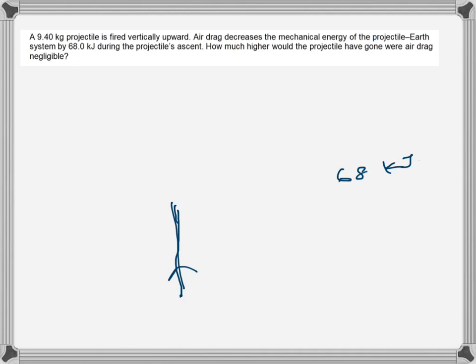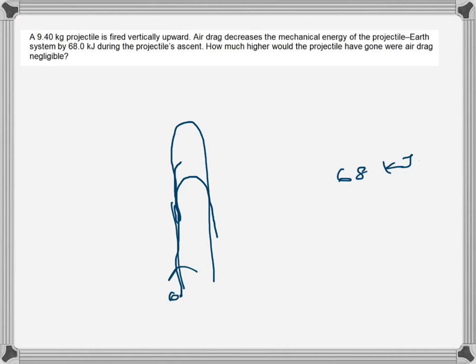How much higher would the projectile have gone if air drag was negligible? So it goes like that. Let's say there is no air drag. In that case, it would have gone like that, let's say. Now, because of air drag, it has gone only up to that point and come back. And it is saying that the mechanical energy of the projectile-earth system is reduced by 68 kilojoules. Mechanical energy means the sum of kinetic and potential energy.